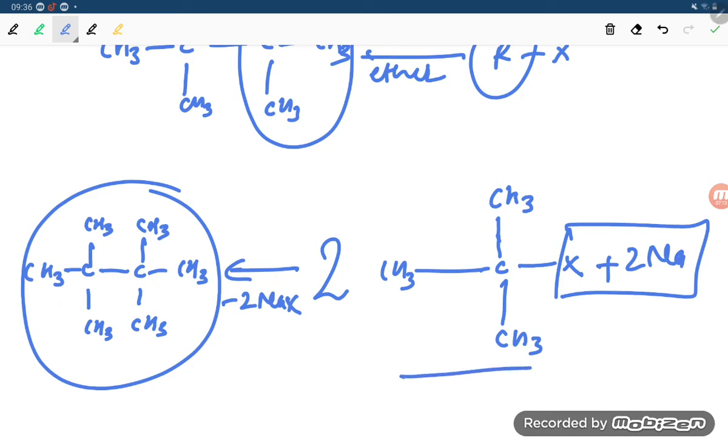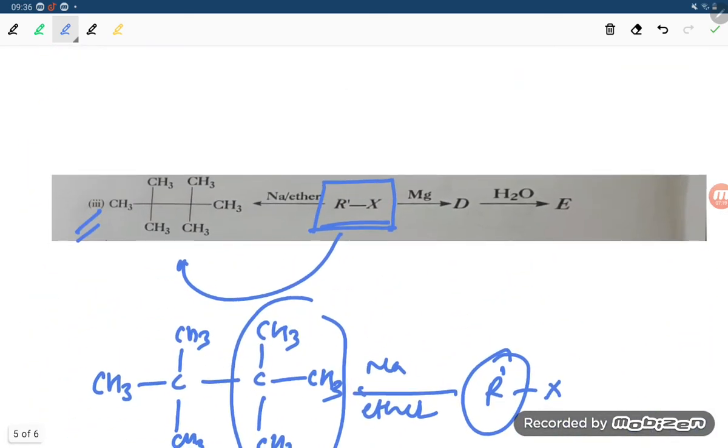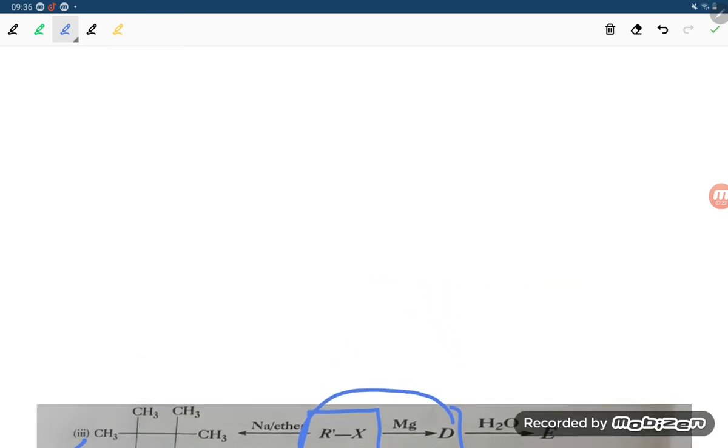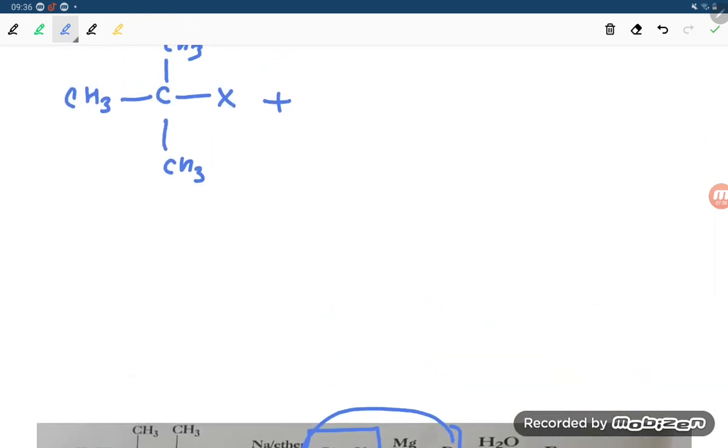R dash is this student, this is the R dash. What is remaining, what they are saying on another side of the question, is that this 3 degree alkyl halide is reacting with magnesium, so it is giving D. So let us see, this we consider CH3, no, this is C, here is CH3, downside CH3, and this is X, and it is reacting with magnesium.